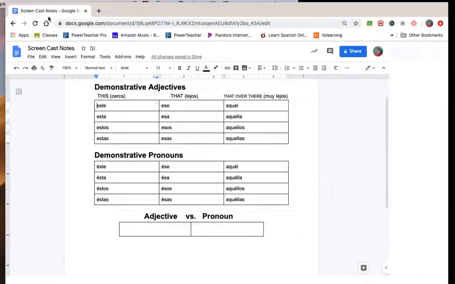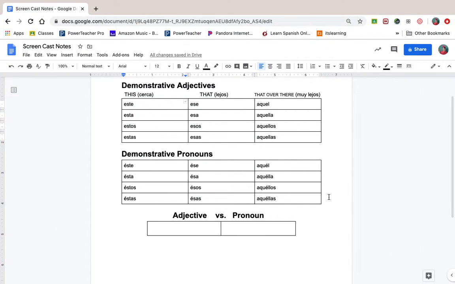My students aren't confused on what these adjectives and pronouns are, and especially how to use the pronouns. I first want to point out that there are 3 different types of demonstrative adjectives and pronouns. When you're able to touch something, you're going to use these. When you're able to point at it, and it's relatively close to you, you're going to use these. And when something is pretty far away, or it's on TV, or if it's talking about something that isn't in front of you, you're going to use these.